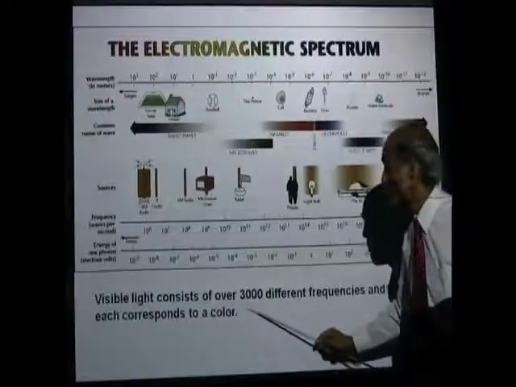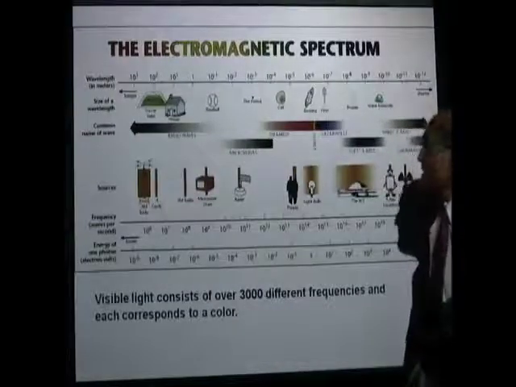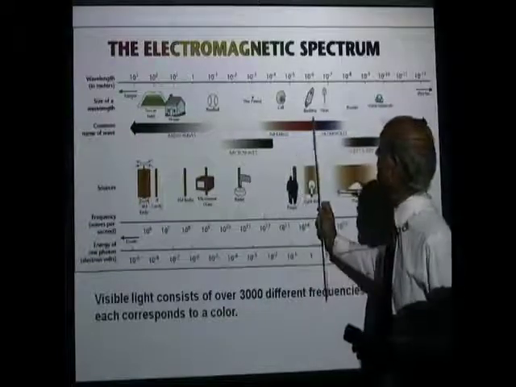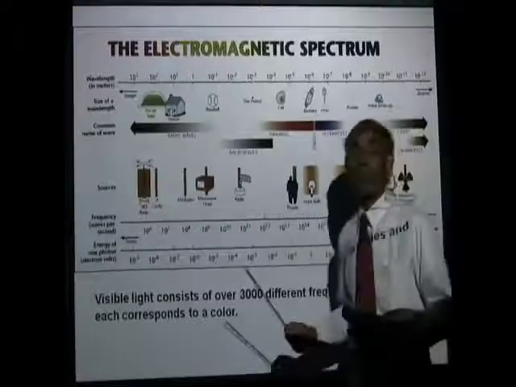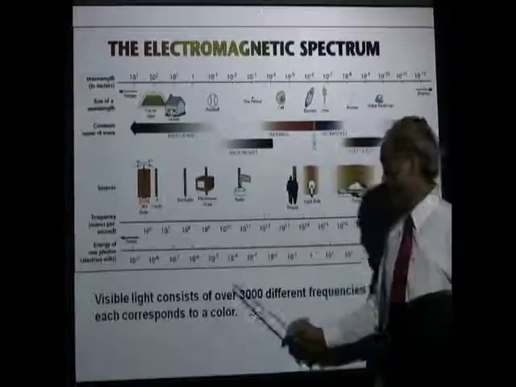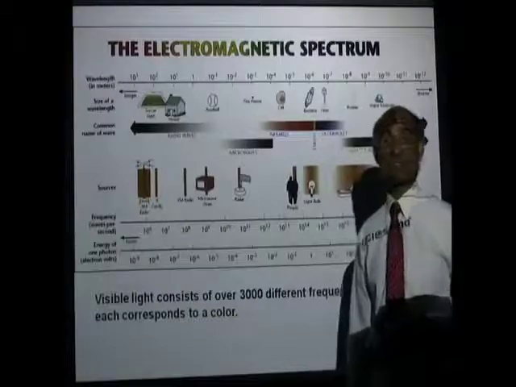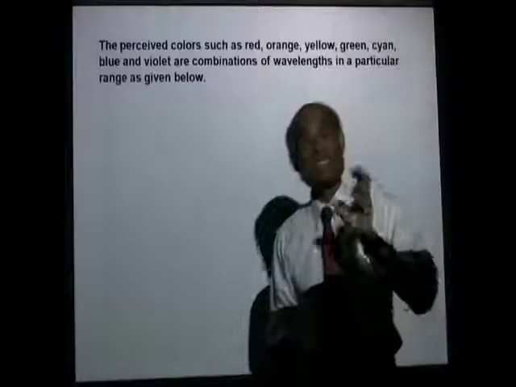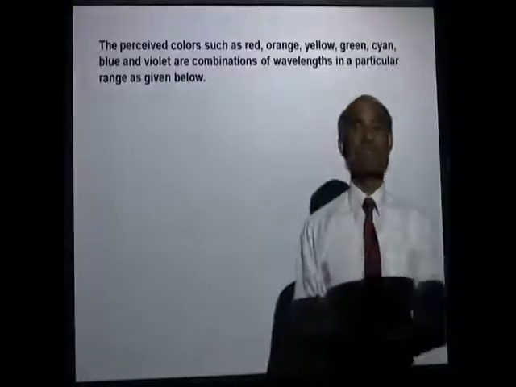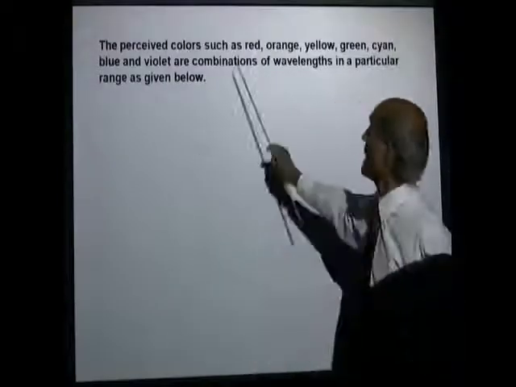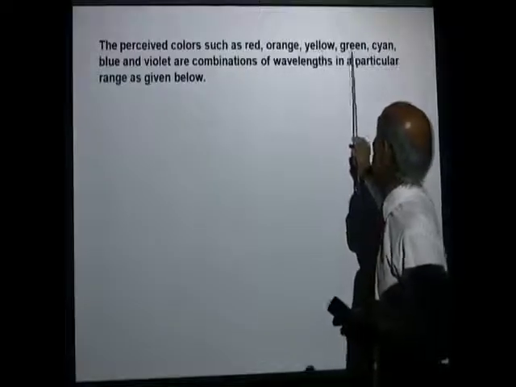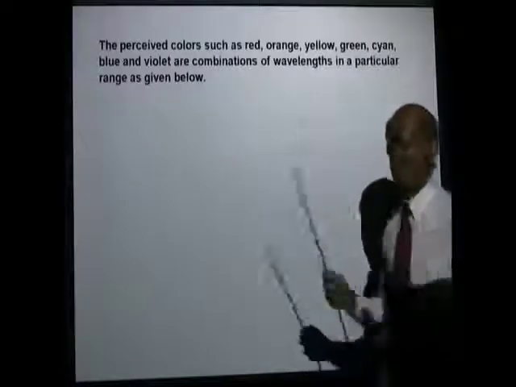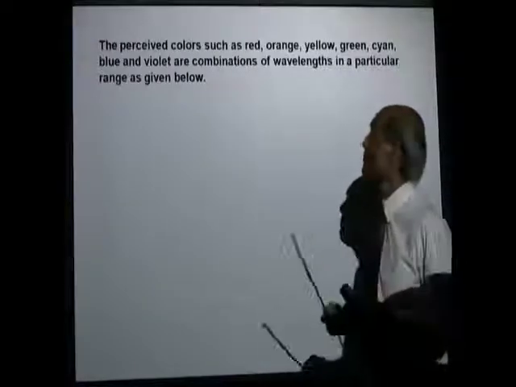Visible light consists of over 3,000 different frequencies, and each frequency corresponds to a color. So how many colors are there in our visible light? There are over 3,000 different colors. Well, the perceived colors, very often people talk about 7 colors, the rainbow colors: red, orange, yellow, green, cyan, blue, and violet, are actually combinations of many hundreds of wavelengths.